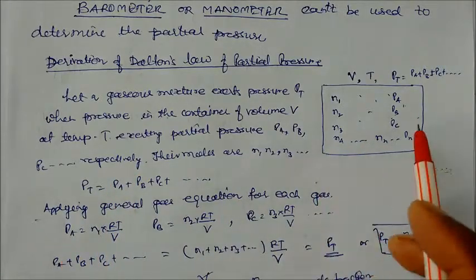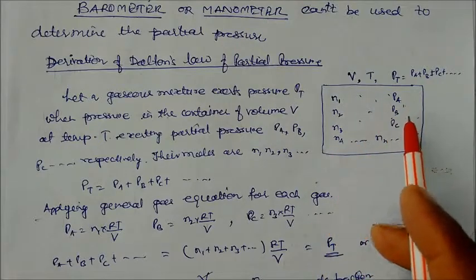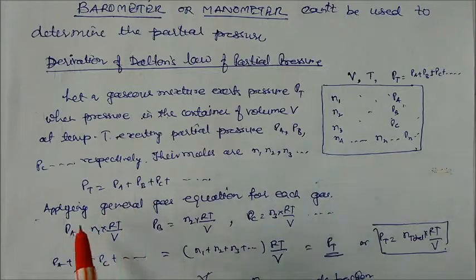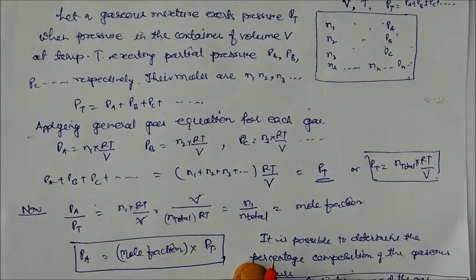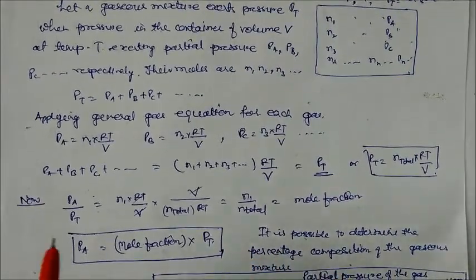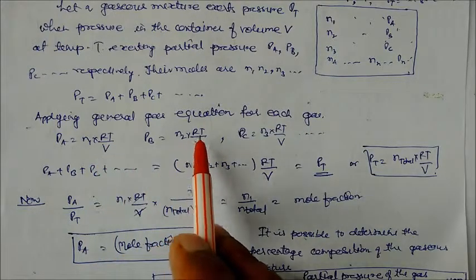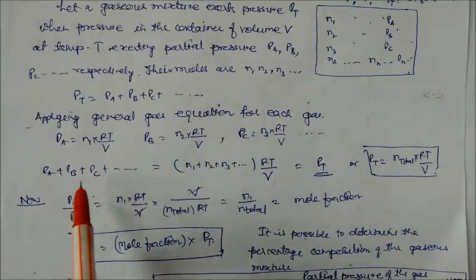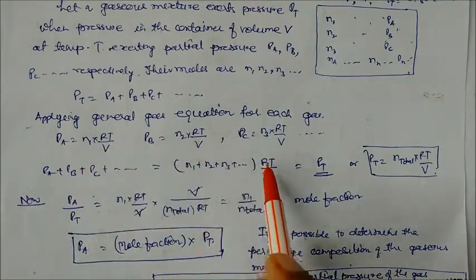So in a container the total pressure is PT, volume is V, temperature is T, and these are the different pressures, and the moles of the gases are N1, N2, N3. So total pressure will be PA plus PB plus PC. Now apply the ideal gas equation. PA will be equal to N1 RT by V, PB will be N2 RT by V, and PC will be N3 RT by V. Now we add all these partial pressures together. On adding, N1, N2, N3 are written separately, times RT by V.